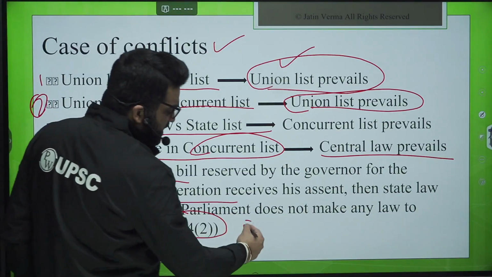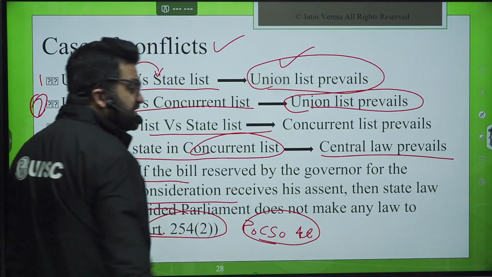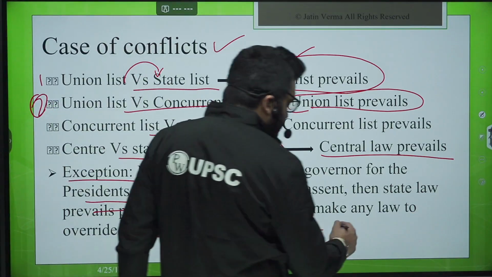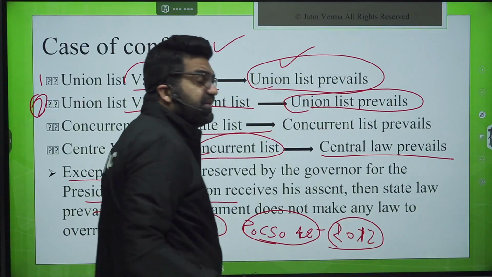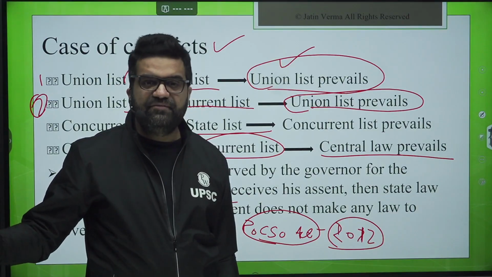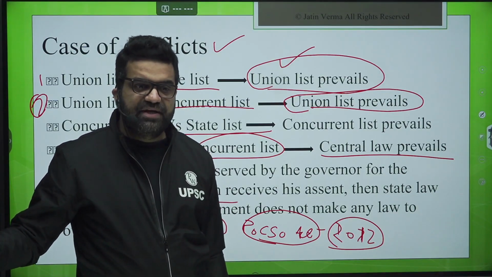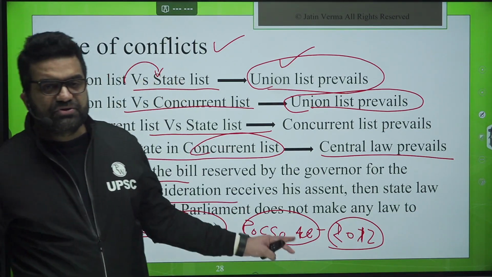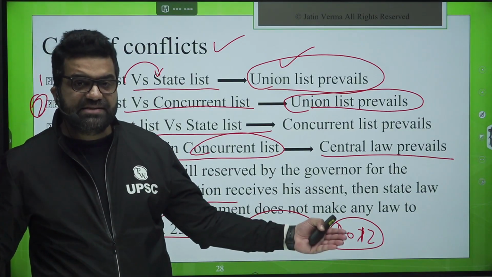I am giving you an example. POCSO Act, Protection of Children from Sexual Offences Act. Some states made stringent provisions under the POCSO Act, which was for the first time passed by the Union Parliament in 2012, applicable pan-India. But with the rise of increasing cases of molestation against children between 0 to 12 years of age, you can say 6 to 12 years of age, but up to 12 years of age, Haryana, Madhya Pradesh, Rajasthan amended the POCSO Act of the Union Parliament by passing a bill in the state legislature.